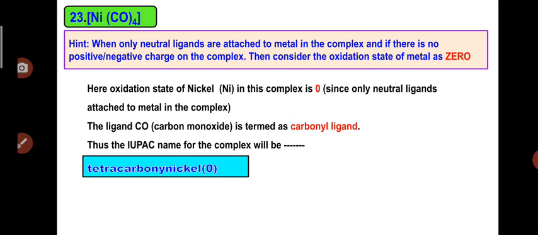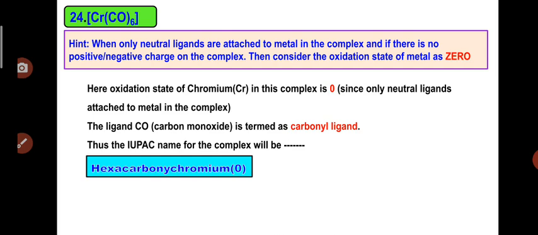So you do not have to calculate the oxidation state in this complex, because only the neutral ligand carbonyl is attached to the nickel metal. So how many carbonyls are there? 4. So we will use tetra. The IUPAC name for this complex will be tetracarbonyl nickel 0, because nickel has a 0 oxidation state, and we write the simple name of the metal, nickel, because there is no negative charge. So we will not end with ate. So the simple name for this complex is tetracarbonyl nickel 0.